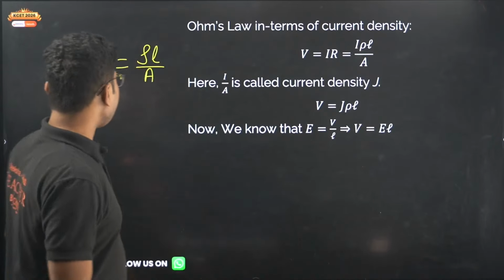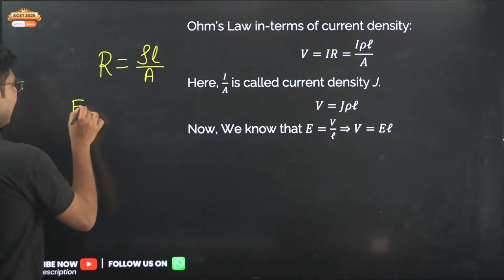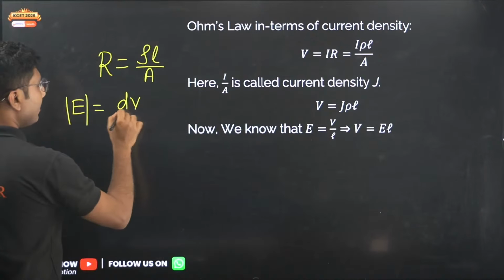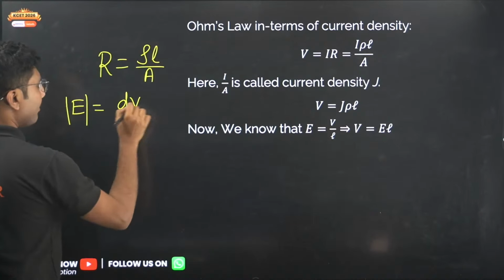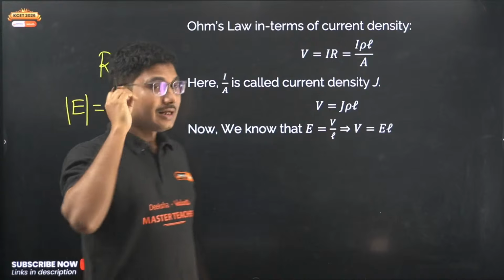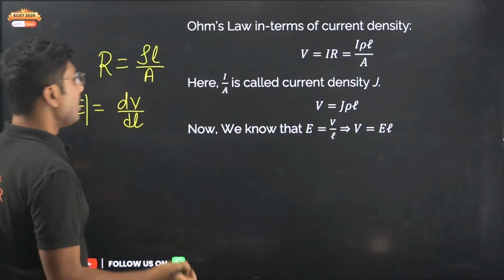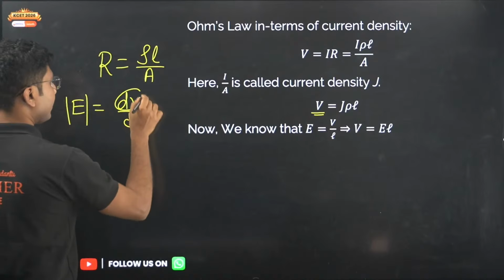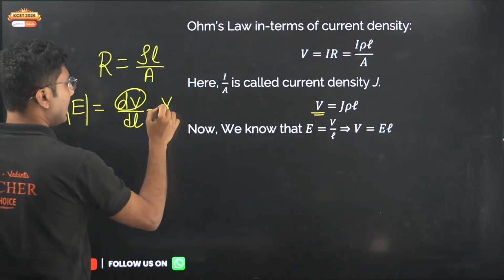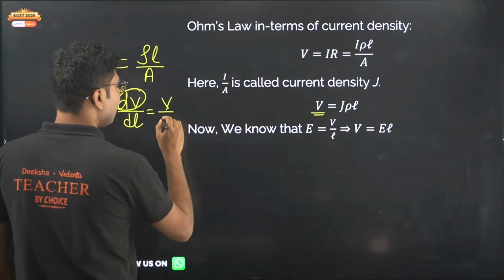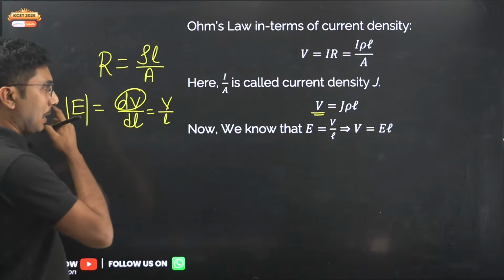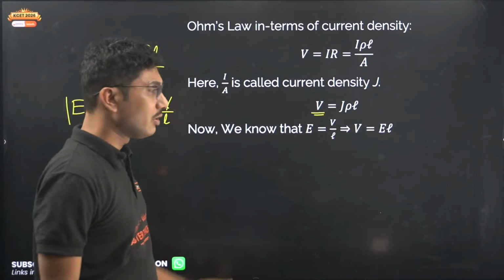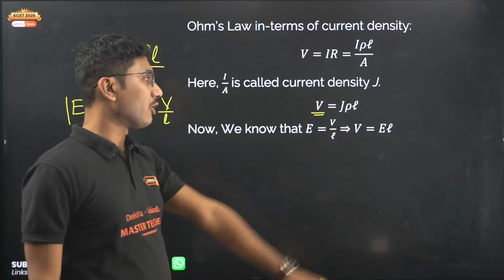Now we know that the magnitude of E is given by dV by dl when potential is changing. For current, V itself represents the change in potential, so dV becomes V, and L is the distance, so dl becomes L. So electric field will be given by E equals V by L. It is a magnitude; obviously there is a negative sign that we are not considering.